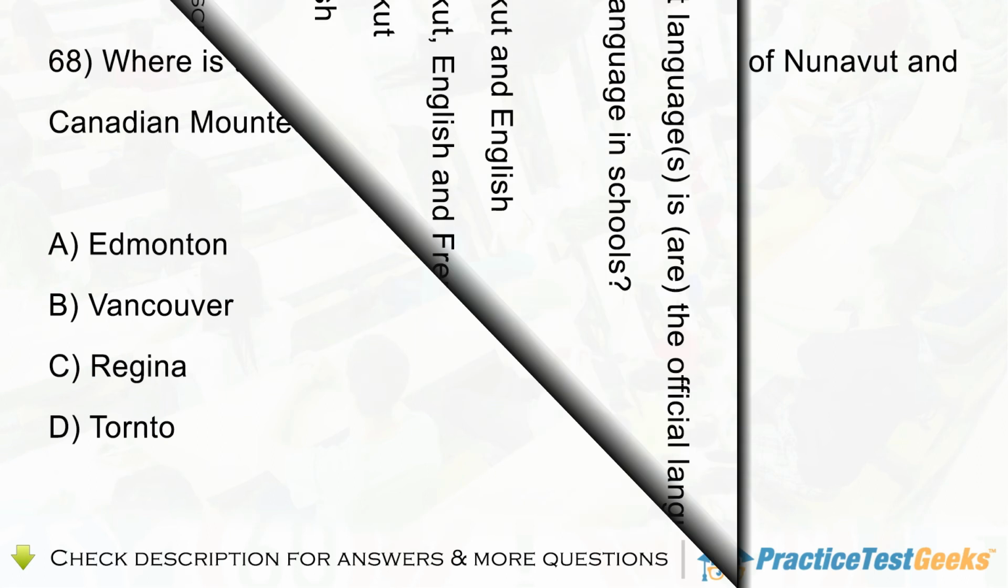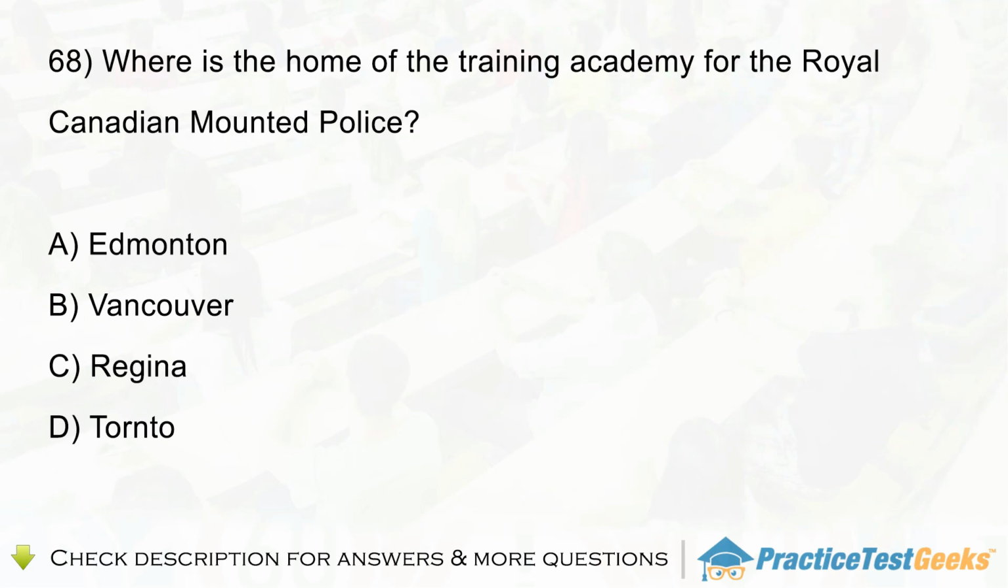Question 68. Where is the home of the training academy for the Royal Canadian Mounted Police? A. Edmonton. B. Vancouver. C. Regina. D. Toronto.